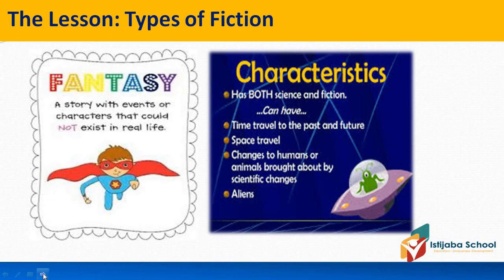What about science fiction characteristics? It has both science and fiction. It has both science and imagination. It could have time travel to the past and future. It could have space travel. It could have changes to humans or animals brought about by scientific changes. It could have aliens. What do I mean by aliens? Space creatures that are unreal, as you watch on TV.